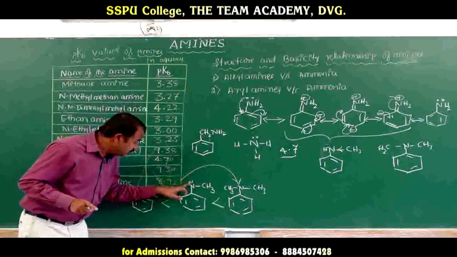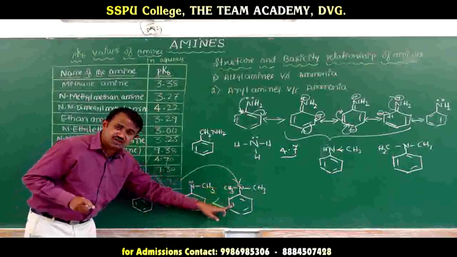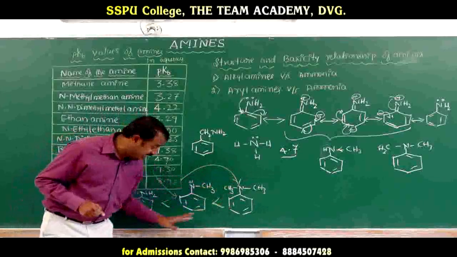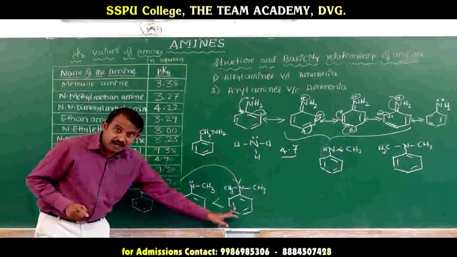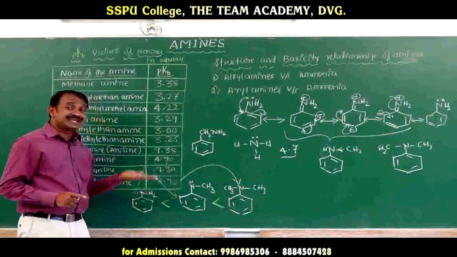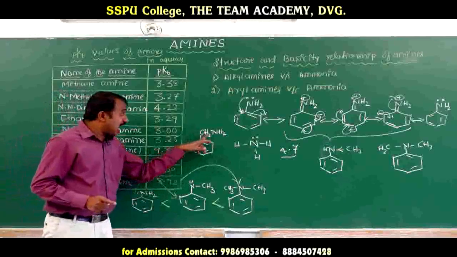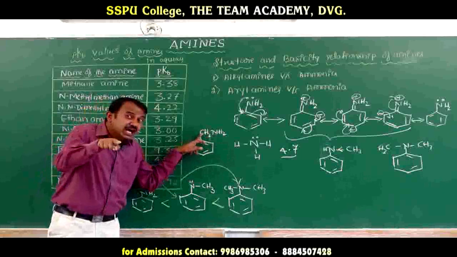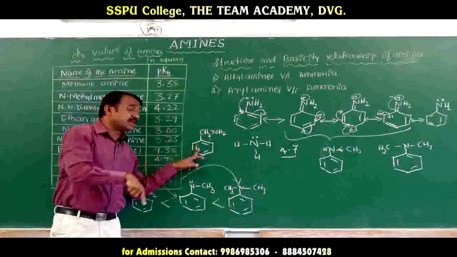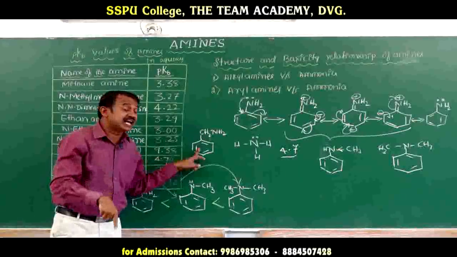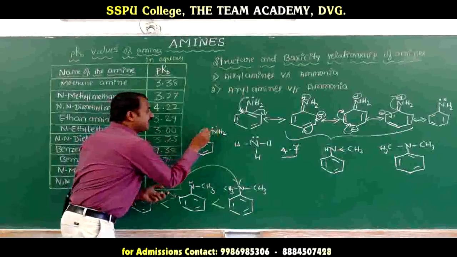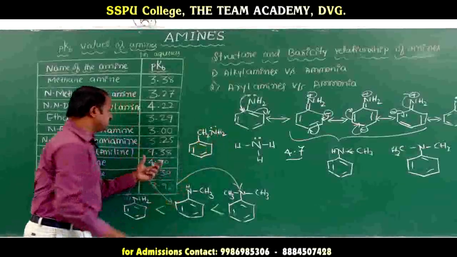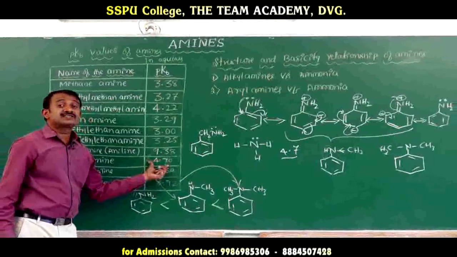In the other amines, the nitrogen is directly attached to the benzene ring, so the pKb value increases. Here the amine group is attached to an aliphatic carbon, and the next carbon is the benzene ring, which is called benzylic. Here the electron releasing effect is increased, and the pKb value is 4.70.